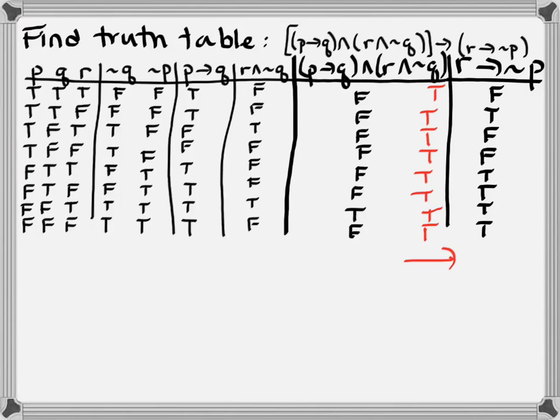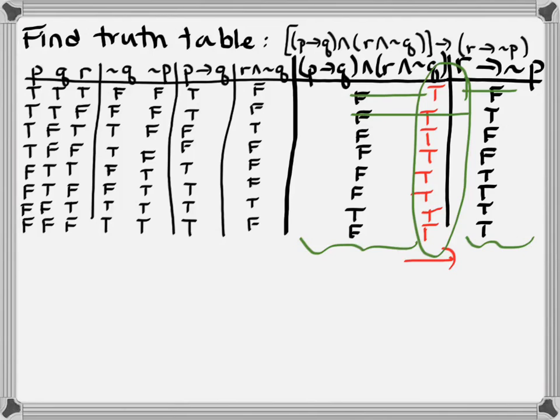So what I've done here on this last stage is I'm looking at the argument, which is in this column, implying the conclusion, which has truth values in the last column. This truth table looks slightly different because I'm putting the end result in the middle. So I have false implies false is true, false implies true is true, etc. So actually, the argument has the following truth value. True, true, true, true, true, true, true, true. All the way down, we have true everywhere.